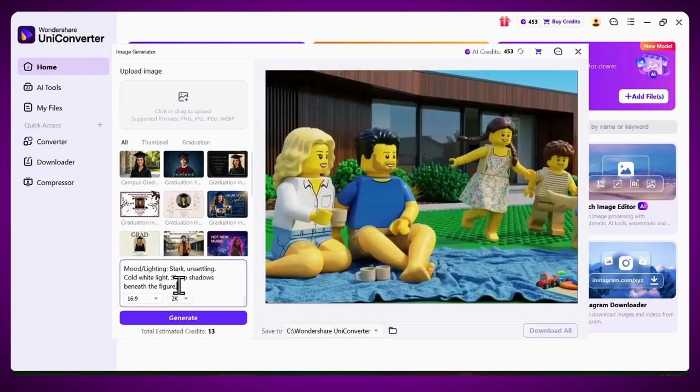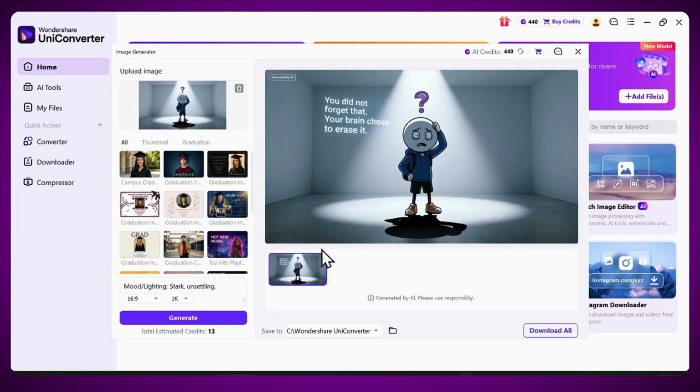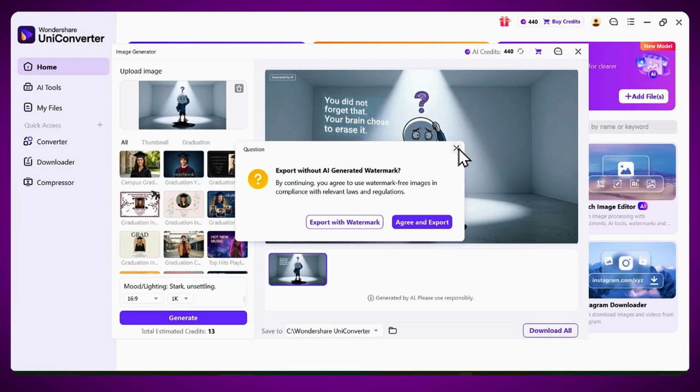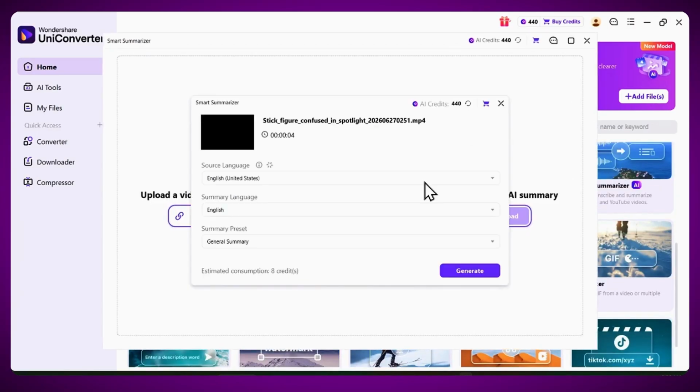Next comes one of the most important parts of any YouTube video: the thumbnail. Instead of starting from a blank canvas, I use Uniconverter's AI image generator with the YouTube thumbnail template to generate a concept I can build on, saving a huge amount of time.